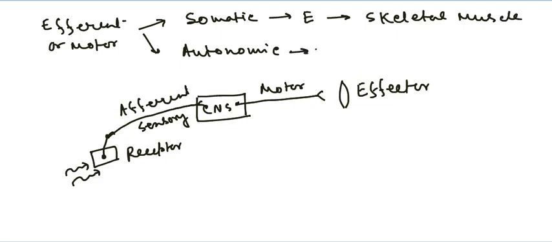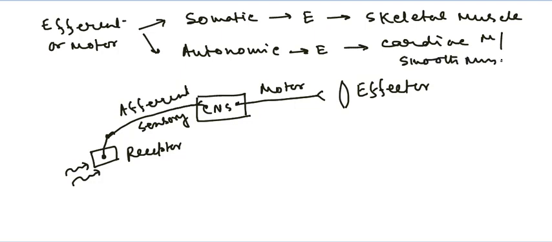And in the autonomic nervous system, the effector is cardiac muscles. So there are different effectors actually. It may be cardiac muscles, or smooth muscles, and the effector may be different types of glands, right? And the autonomic nervous system is usually involuntary.